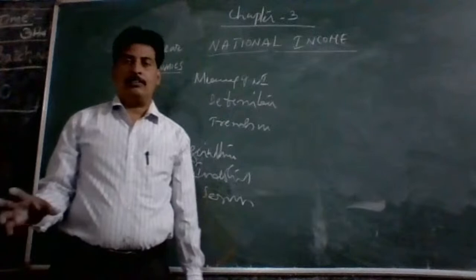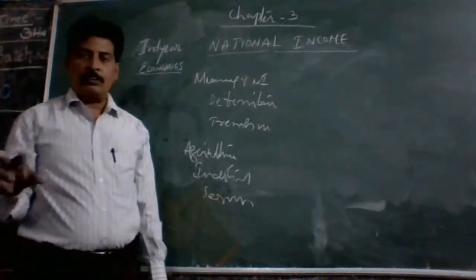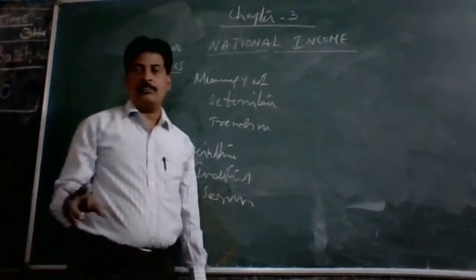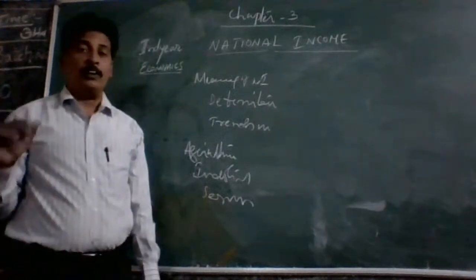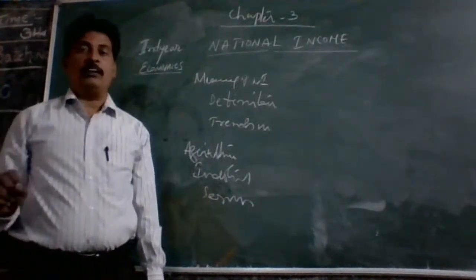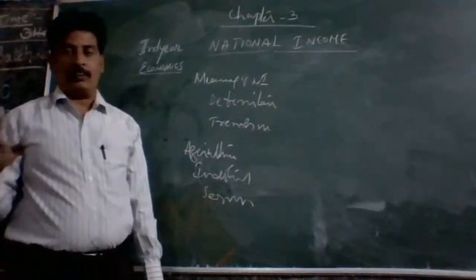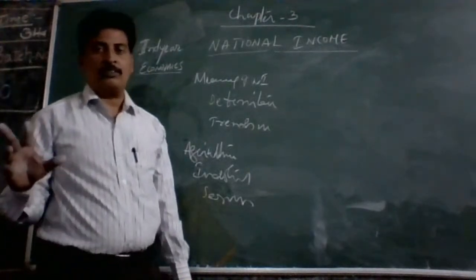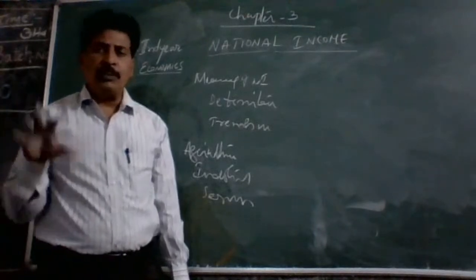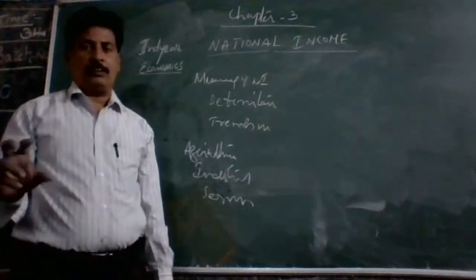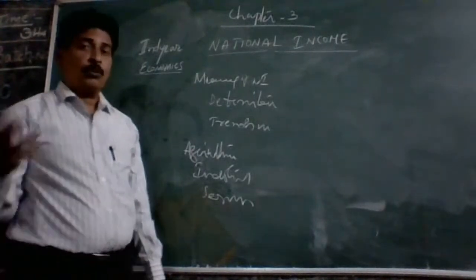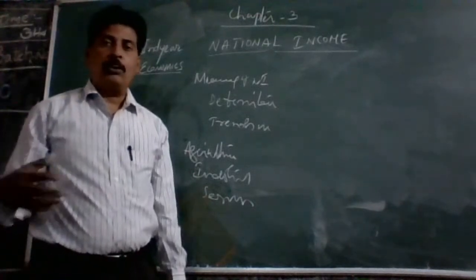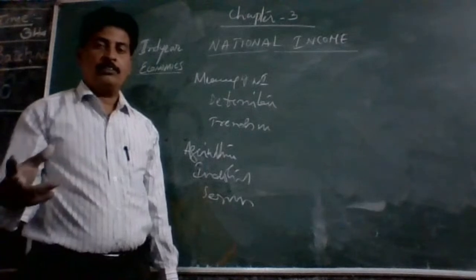Already developed countries depend upon the service sector, a little bit on the industrial sector. Whereas developing or underdeveloped countries depend primarily on the agriculture sector, then a little bit on the industrial sector. But nowadays, every developing country, even underdeveloped countries, are trying to give importance to the service sector, because the service sector contributes a lot to the national GDP. The service sector contributes a lot to India's GDP.